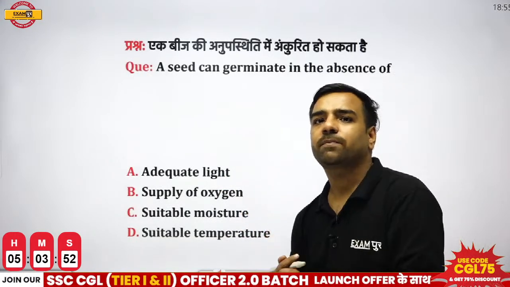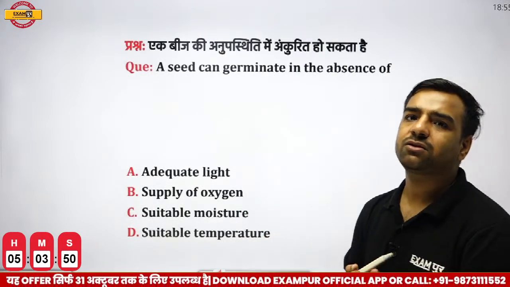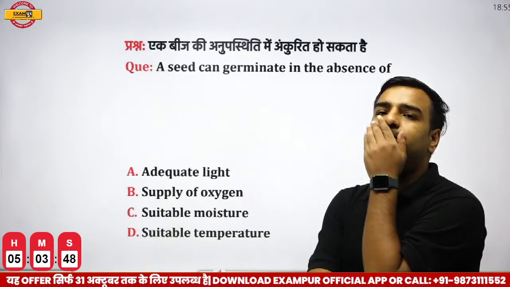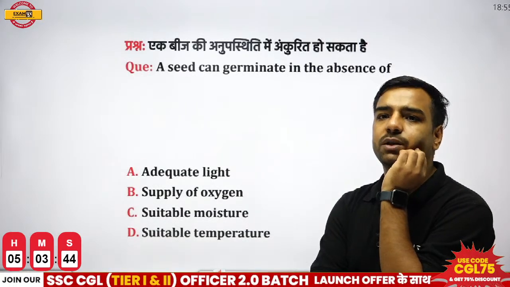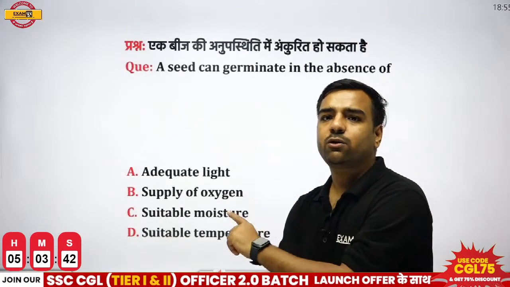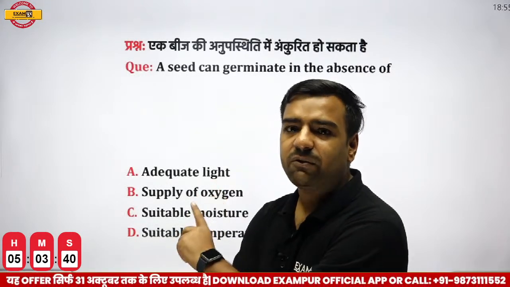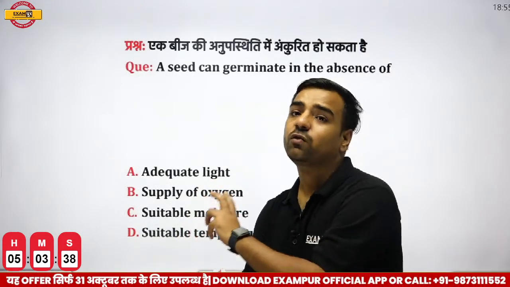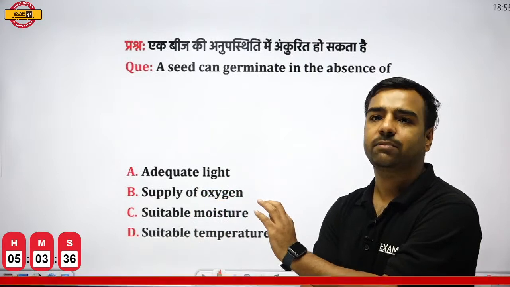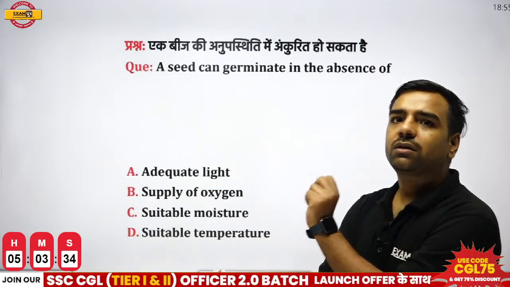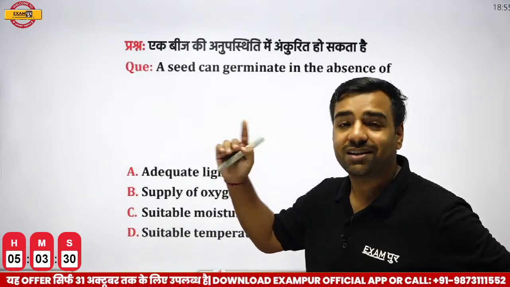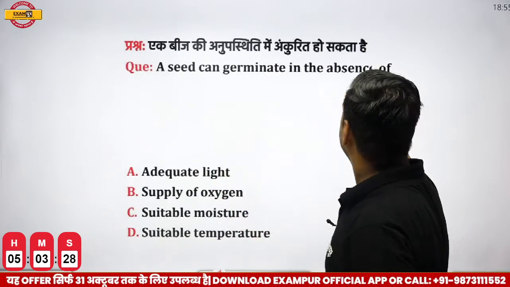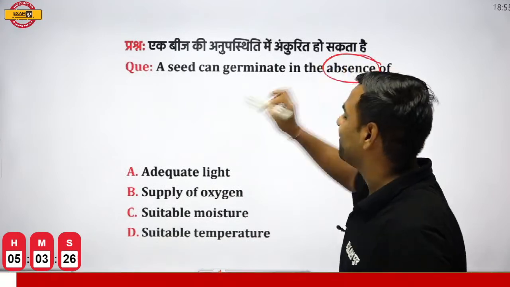What about this question? A seed can germinate in the absence of what? So Vinod, you are going with option C, okay? Prajwal, can you answer this part? Vikram, I want everyone to answer this so that you will be 100% correct in the main examination. Just have a look. The question is not asked as seed can germinate in the presence of what. The question is asked in the absence of what?